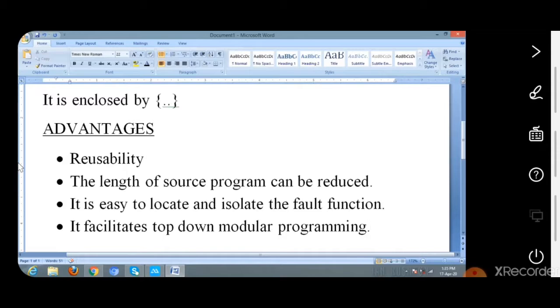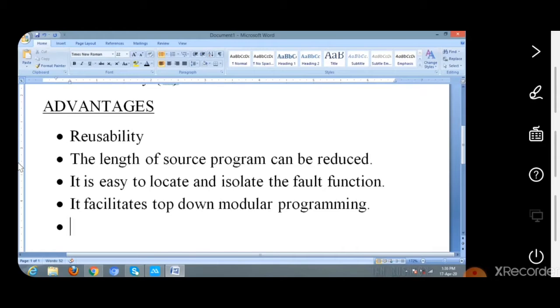Now let us see function declaration, function call, and function definition. So what is the function declaration, function call, and function definition? Now let us see function declaration.